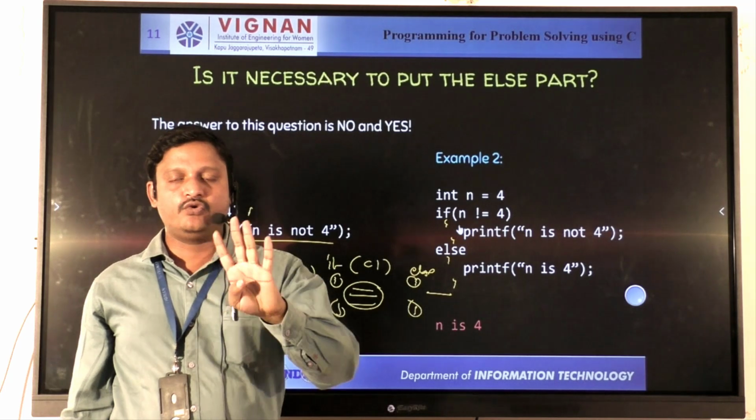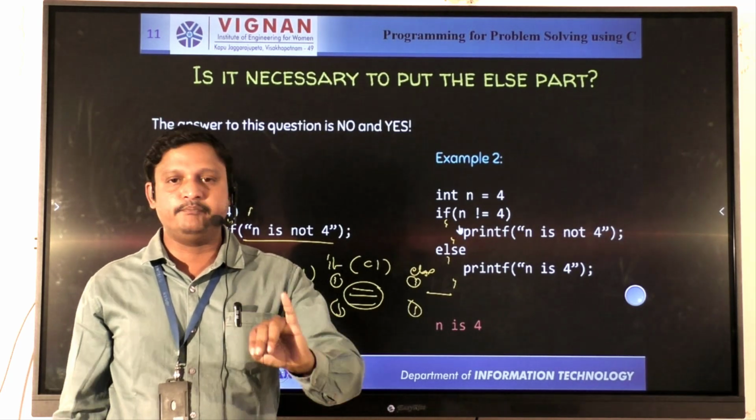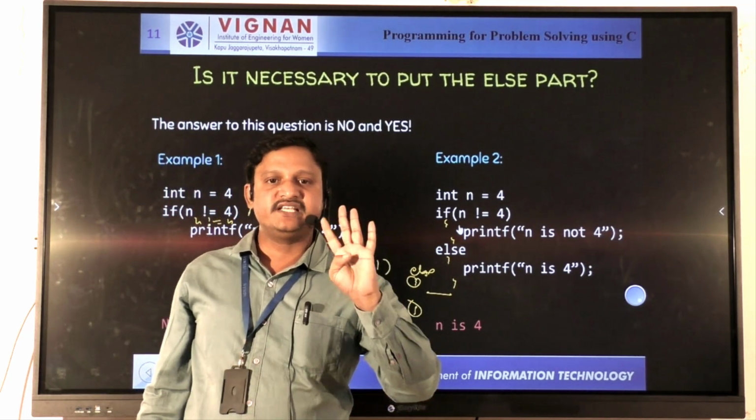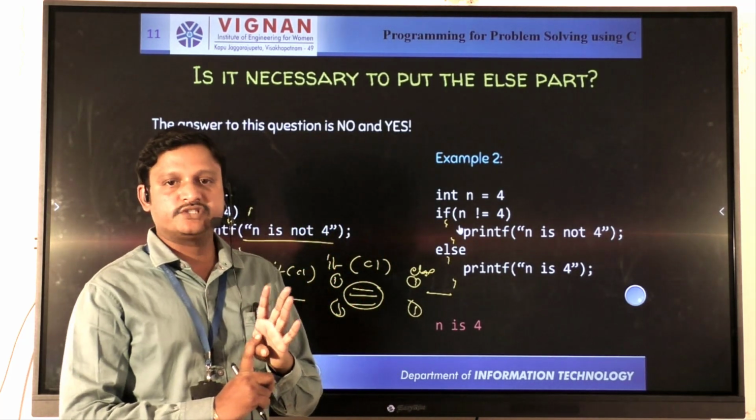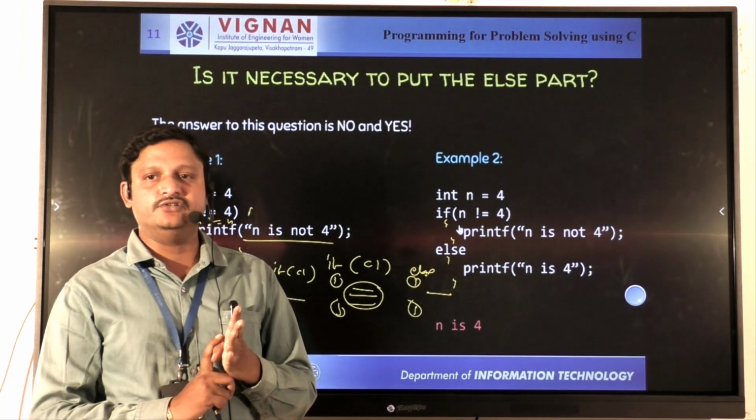Now, till now four conditional statements have been discussed: simple if else, nested if, and else if ladder. One more concept is available, the switch case. The switch case concept will be discussed in the next class.